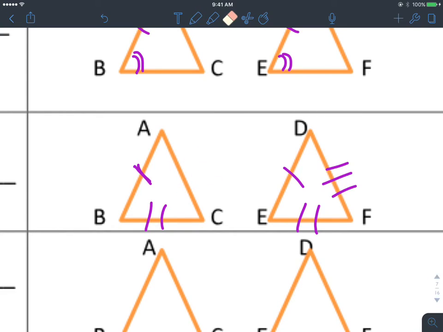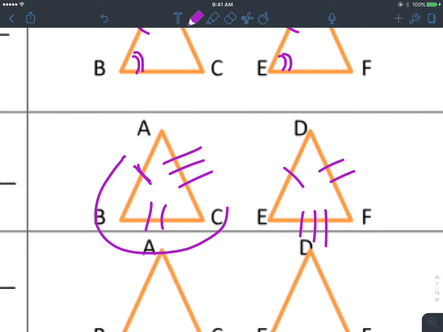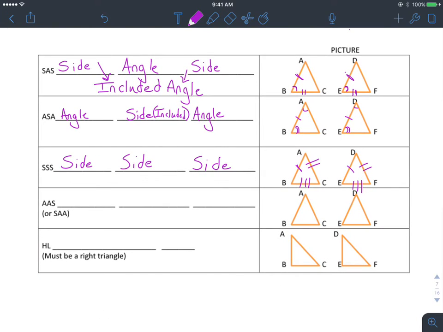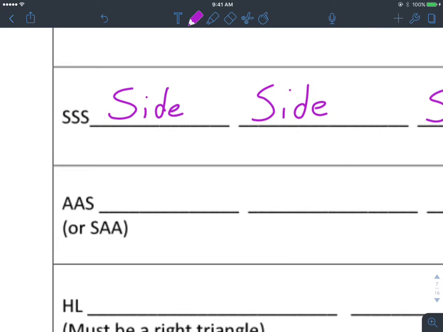Also, as long as you can get it in that same type of order, I've seen it done like this here, where you'll have 1, 2, and then 3 going on. So this triangle is kind of going in this direction here, and the other triangle's going in the reverse direction right there. But based off of how it's marked, those are technically congruent. So just know that you can see it like that sometimes. So next one here, you can do angle, angle, side, or sometimes you can rewrite it in a different order, side, angle, angle.